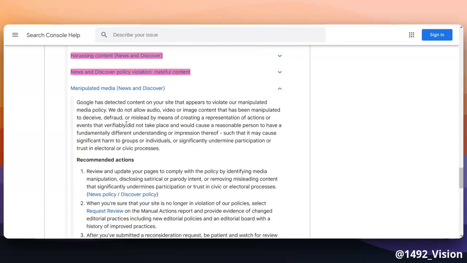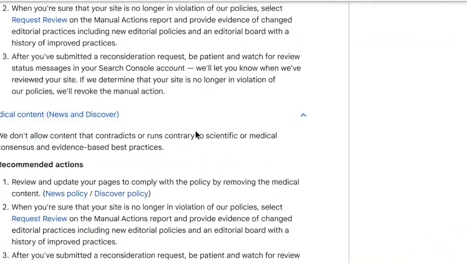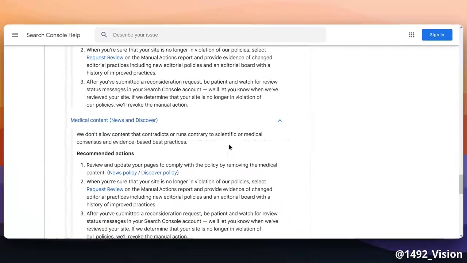Medical content, not medical or health content per se. We can see many health-related articles in Discover, but rather content that goes against scientific consensus. Be extra cautious here, as this definition is rather broad and could imply more than you think.